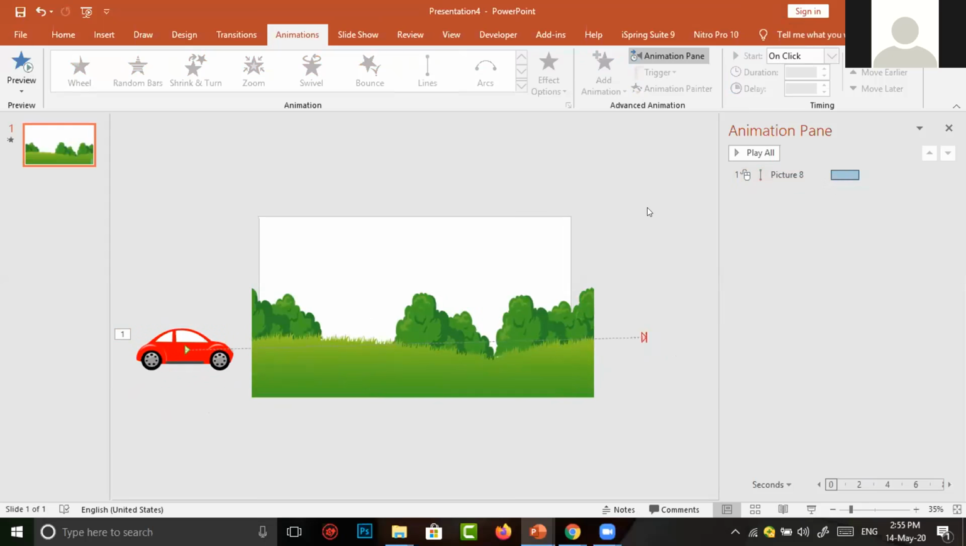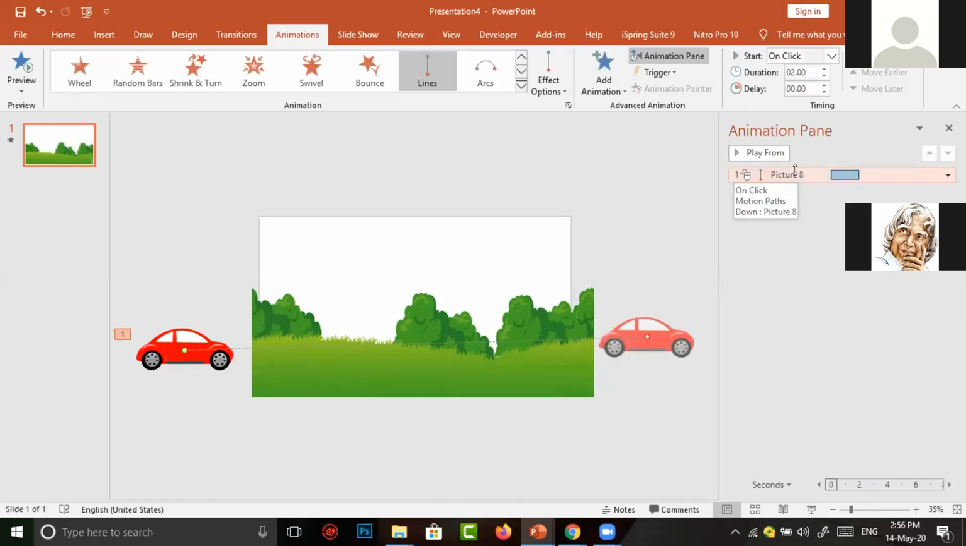What animation I have given here, you can simply see on my right in the animation pane. In the animation pane, only one is there, with the number 1. It means we have given animation to only one object. 1 means the animation begins in the show when the mouse is clicked.